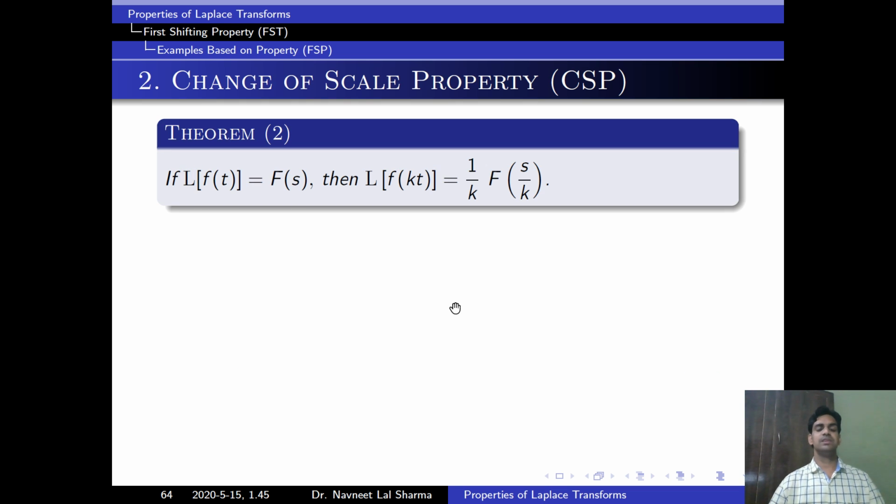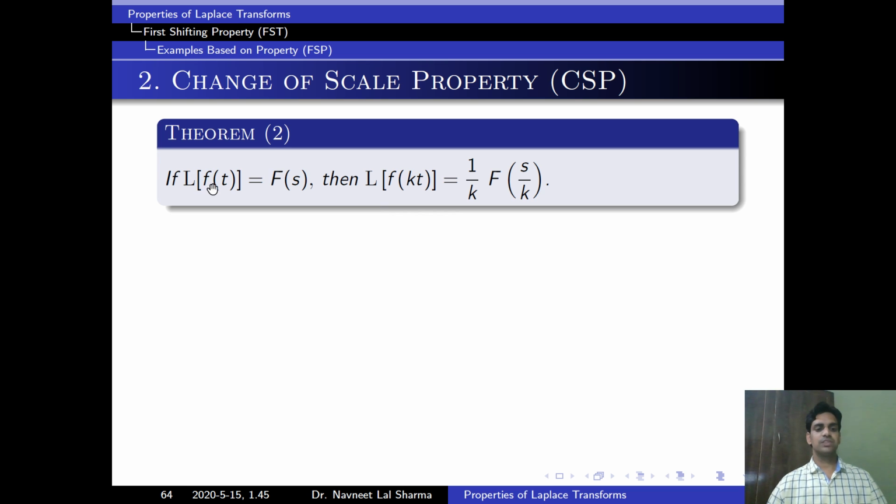Now we will study the second property, the change of scale property. A statement of this: if Laplace of f(t) is equal to F(s), then if we replace t by kt, Laplace of f(kt) is equal to 1 upon k into F(s by k). First, we will understand the meaning.